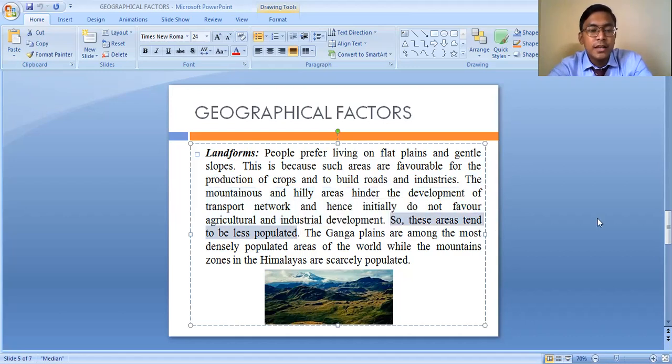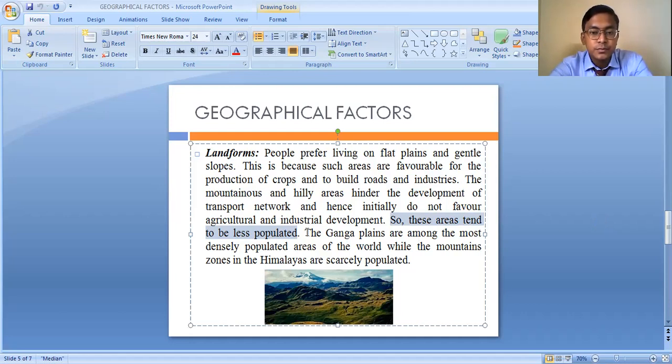If we take into consideration our country, India, here we can find that the northern plains are highly populated. Then in the peninsular plateau of our country, we can find a moderate concentration, a moderate number of people. Whereas in the Himalayan region, the population is very scarcely located, like in Jammu and Kashmir, Himachal Pradesh, Uttarakhand, Sikkim, Arunachal Pradesh. These are the states which come under the Himalayan region, with hilly areas. In these areas, the population is very less as compared to Uttar Pradesh, Bihar, West Bengal, Assam and all.